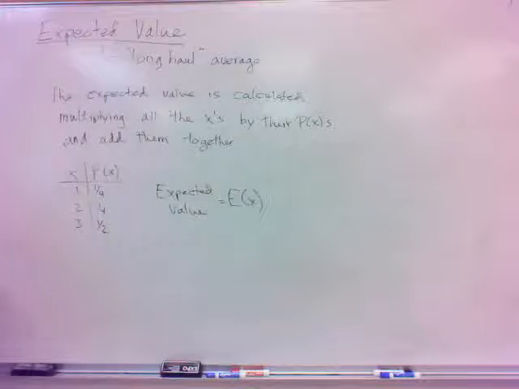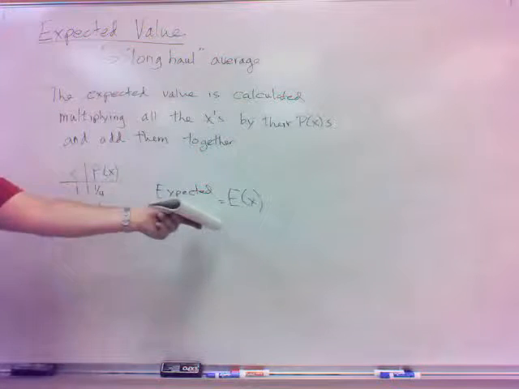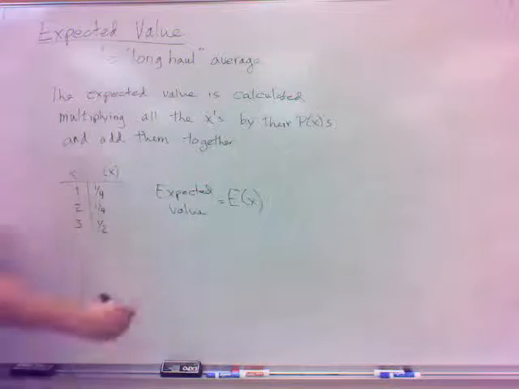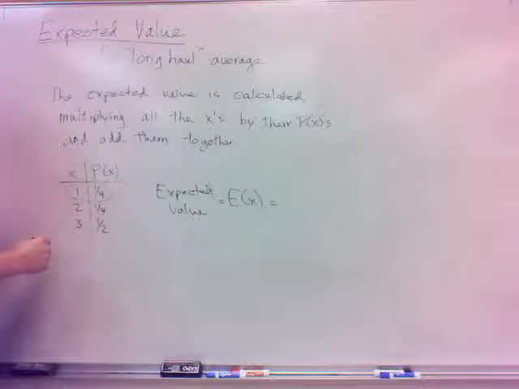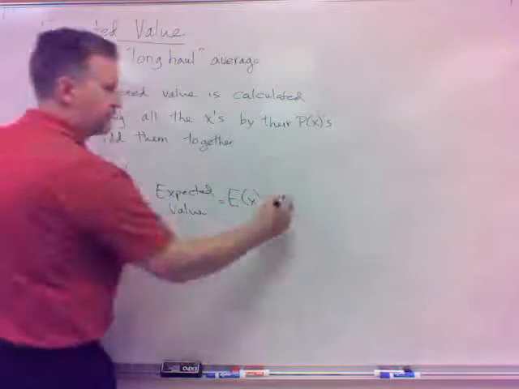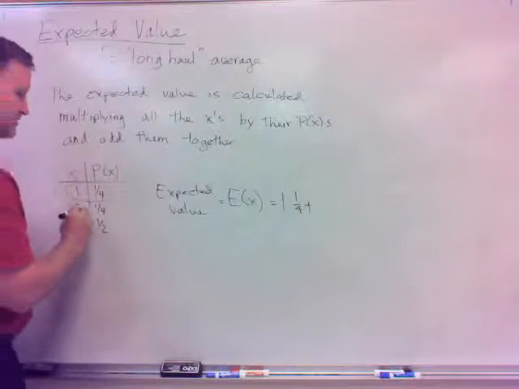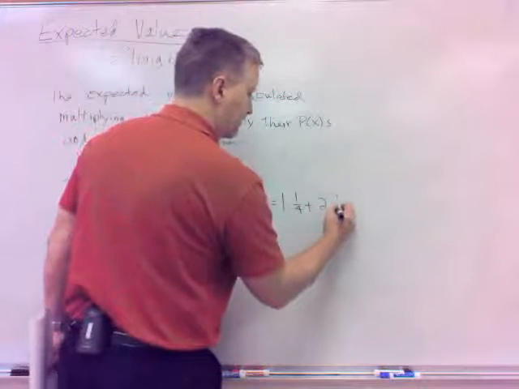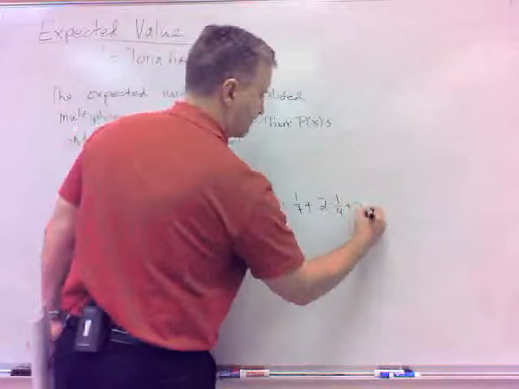we're going to, for obvious reasons, hopefully anyway, denote expected value as E of x, expected value. What I'm going to do is take each x and multiply it by its p of x. So I'm going to do 1 times 1/4 plus 2 times its p of x, 1/4, and then 3 times its p of x, 1/2.